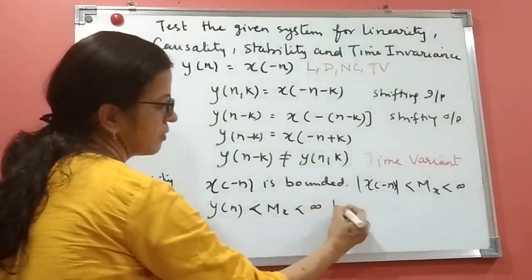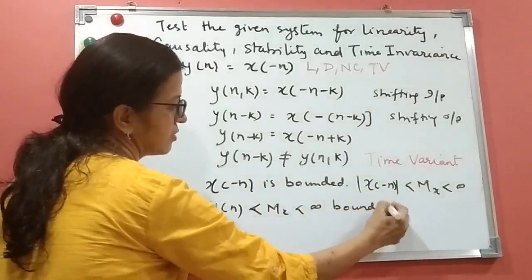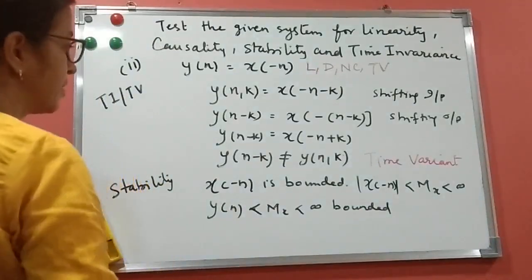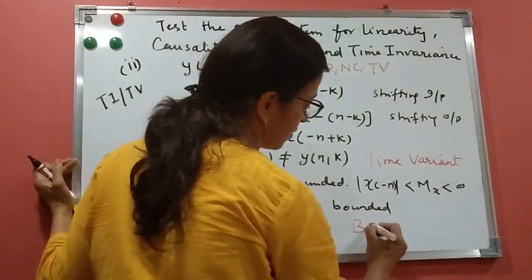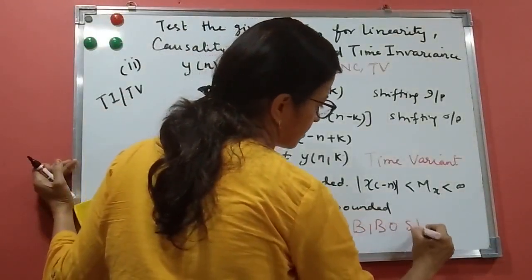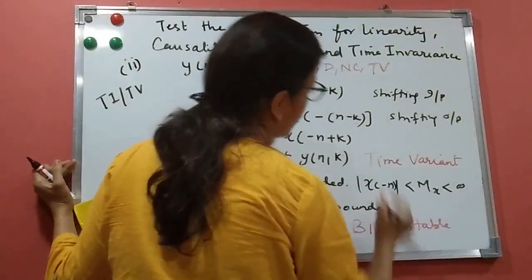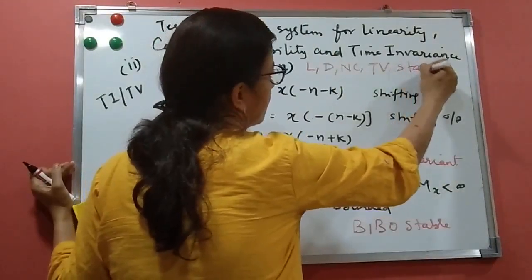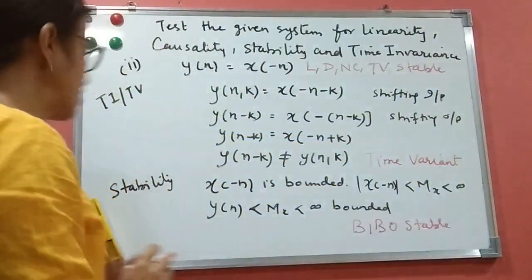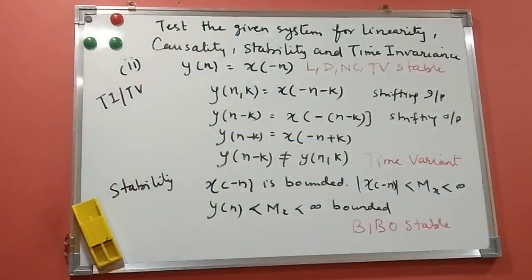So this is also bounded. So we can say that it is a BIBO stable system. We can say here stable system. So we have done two examples here. I hope it is clear. Thank you.